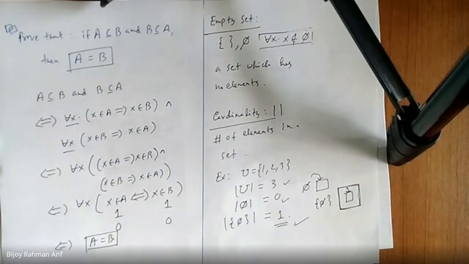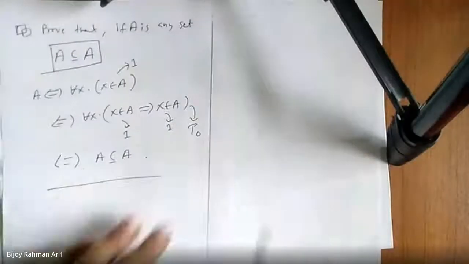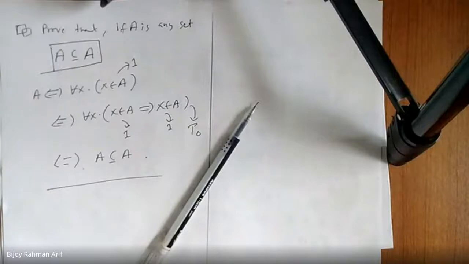You have not proved a bidirection. That's why it's a subset. Did you get it?